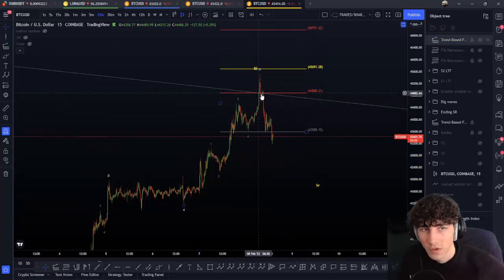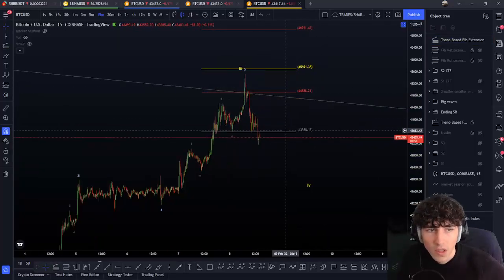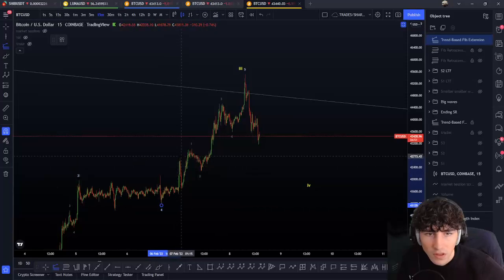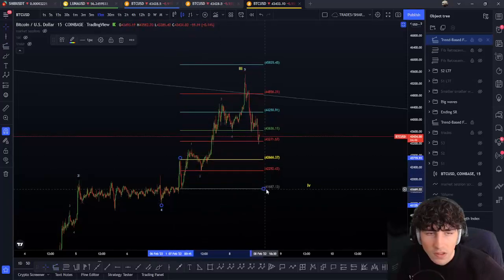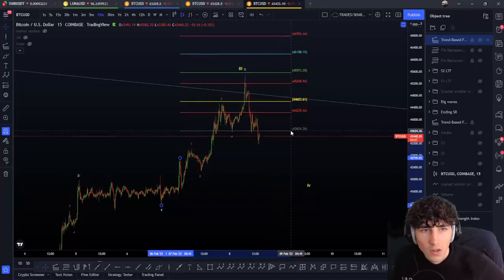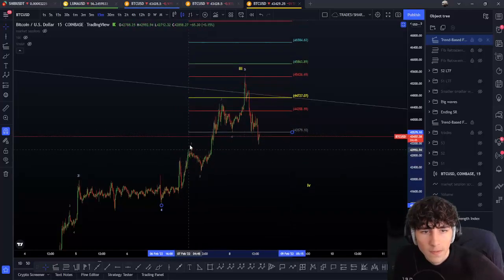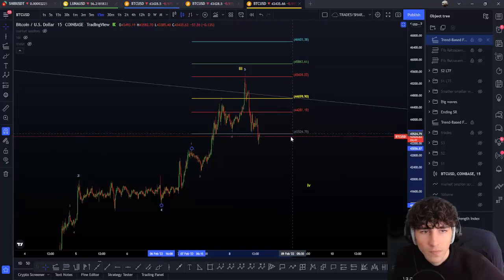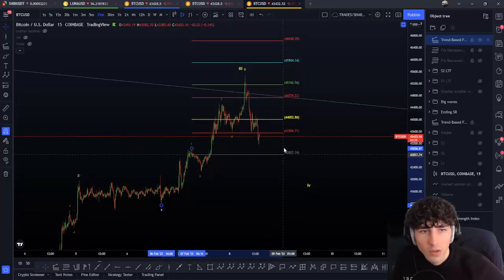We rejected the first target not really nicely, by the way, but that's pretty weird. Normally it was on the 161 point, so I think I placed it like that, and I made a mistake when I placed the extension tool. It's pretty weird, but anyway.